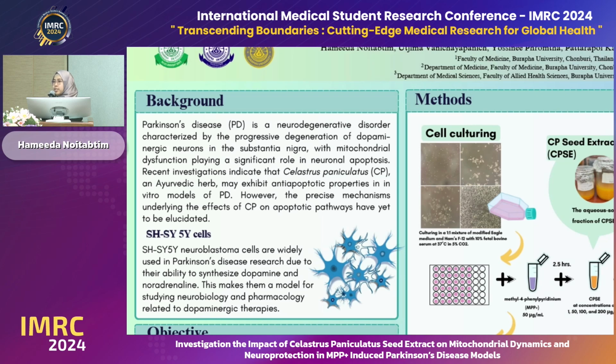Recent investigations indicate that Celastrus paniculatus may have an anti-apoptotic property in Parkinson disease models. However, the precise mechanism underlying the effect of Celastrus paniculatus on the apoptotic pathway has yet to be elucidated. For this research, we studied a Parkinson disease model from SH-SY5Y cells. These cells are well suited to study neurobiology and pharmacology related to dopaminergic therapy due to the ability to synthesize dopamine and noradrenaline.